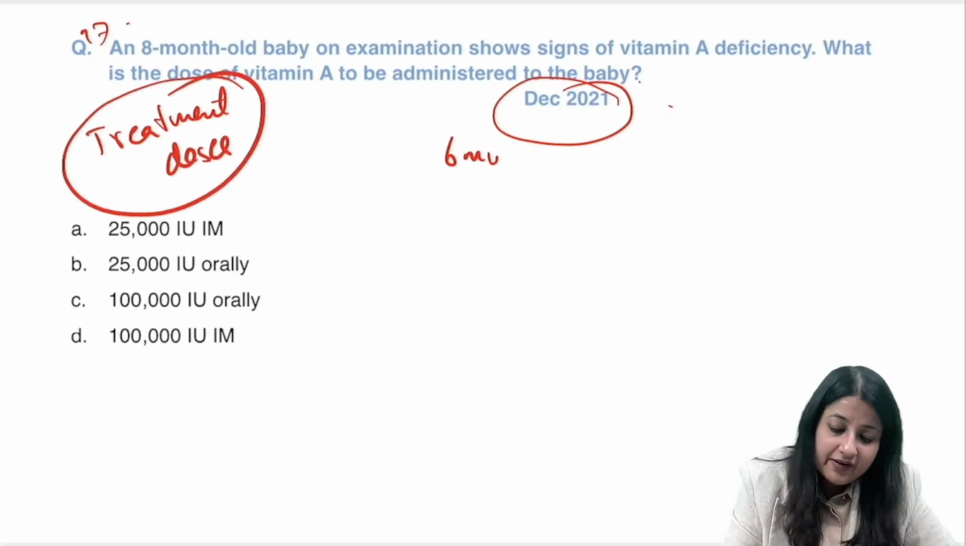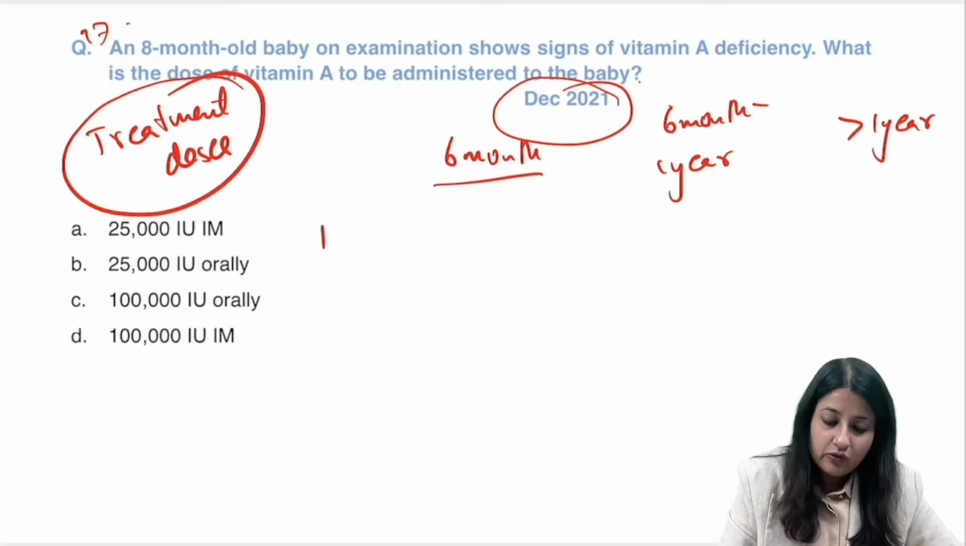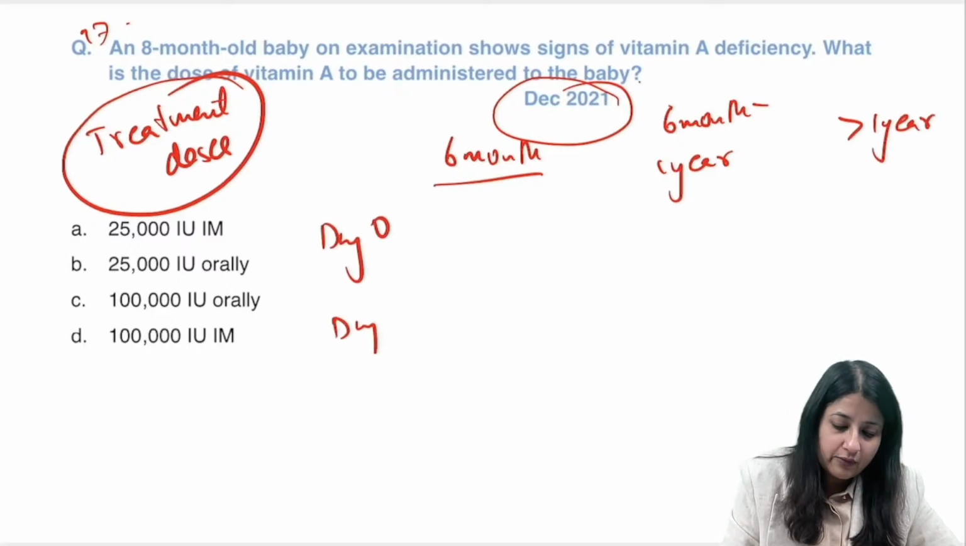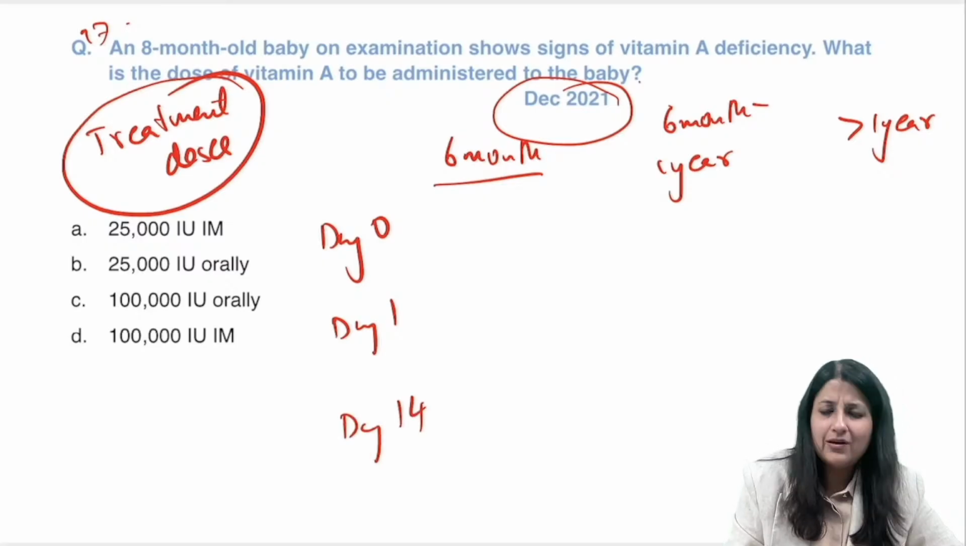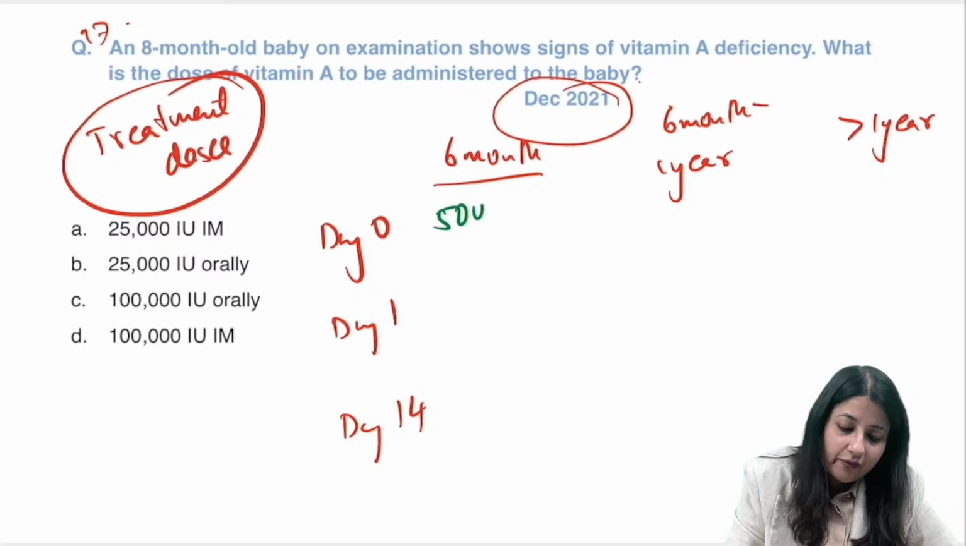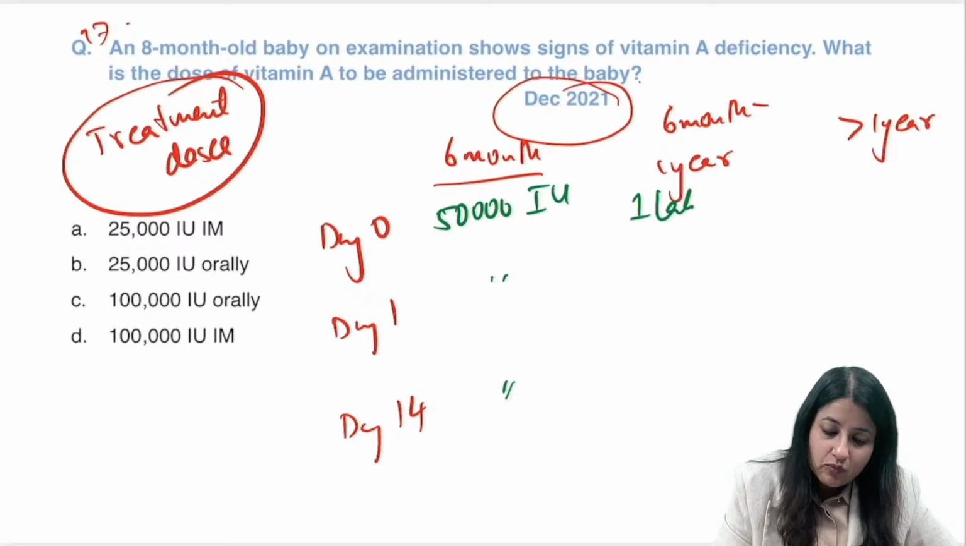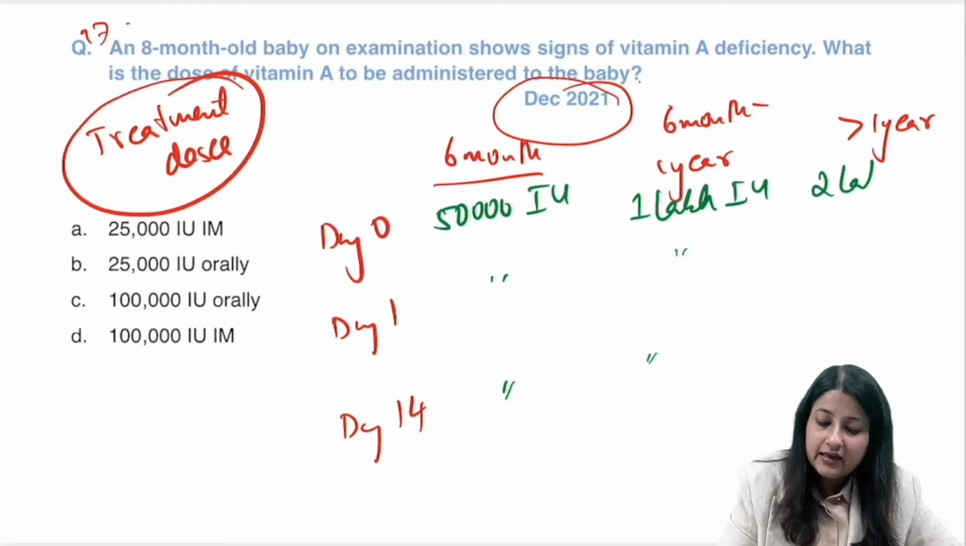So we have it among up to 6 months, 6 months to 1 year, and also over 1 year old. ठीक है। अब डे 0, डे 1, डे 14, you can also say day 1, day 2, day 14, that's okay. Up to 6 months, how much dose do we give? 50,000 international unit. 6 months to 1 year, ये कितना डोज हो जाता है गाइज? 1 lakh international unit. More than 1 year कितना हो जाता है? 2 lakh international unit. Okay.